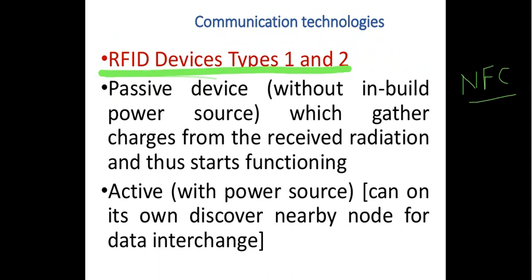What do we mean by near field communication devices? How do they work? Then what exactly are the radio frequency identification devices? What are the two types? How exactly do they work? With the help of one example also I have illustrated, right?